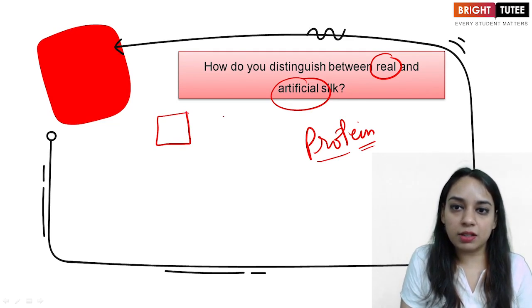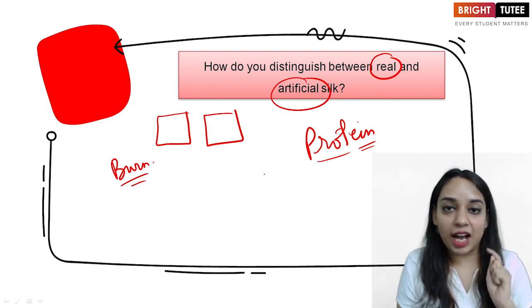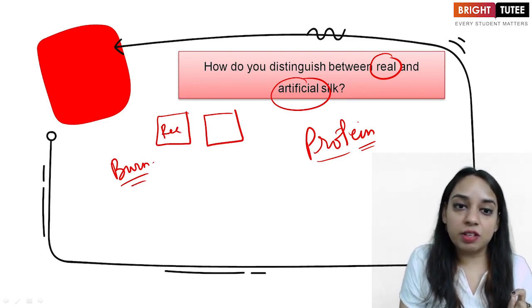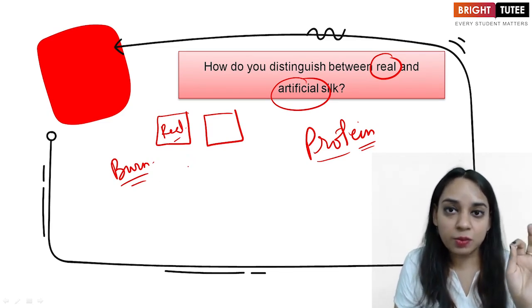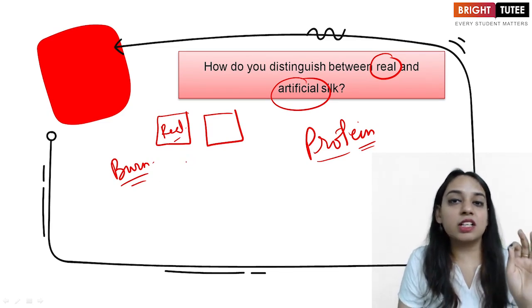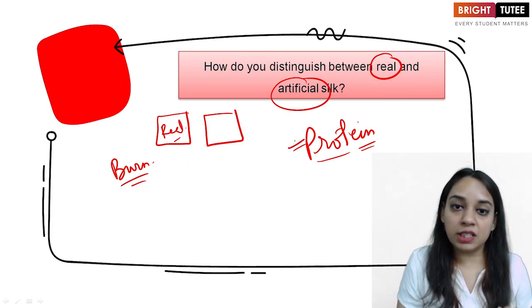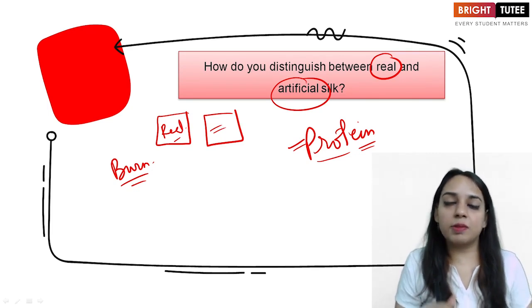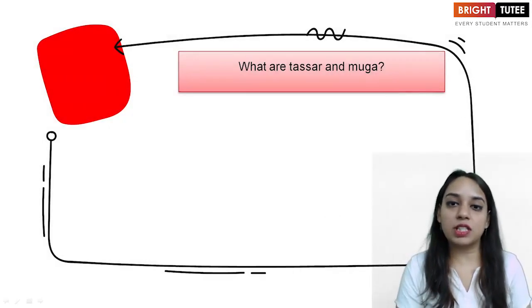One is original silk and the other one is artificial silk, and we will try to burn both the samples, and we will find that the real silk will burn with the smell of burning hair. It has a distinguished smell, right? So real silk is going to burn with the smell of burning hair because it contains protein, whereas artificial silk will burn simply like any paper. Okay, so this is the way you can distinguish between real and artificial silk.